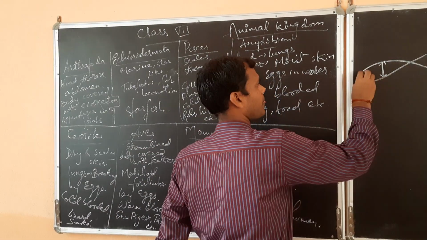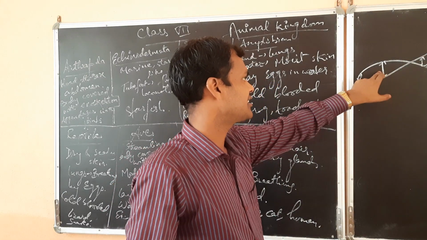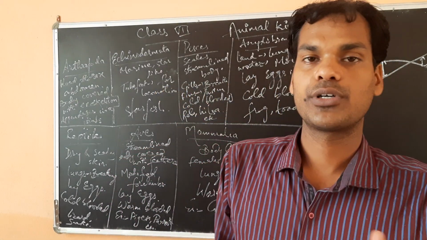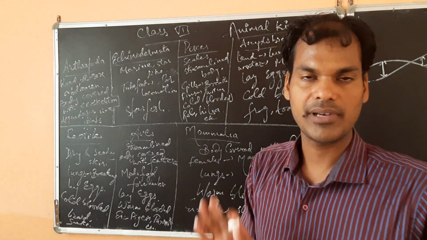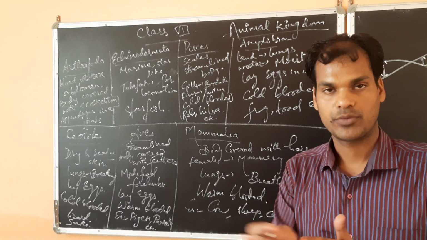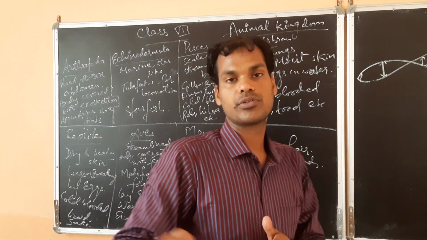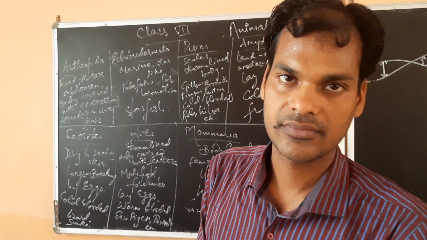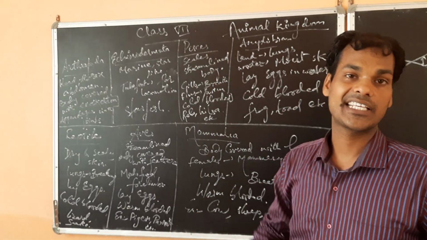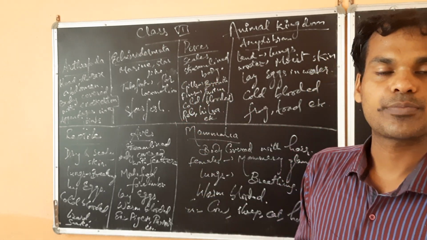If you compare this region with these two regions, you will see that this region is broader. That broader shape refers to the streamlined body, and this helps in swimming to cut the water when they are moving forward. This type of body helps to cut off the water current when they are moving forward. There are scales present. Scales will be present all over their bodies. Breathing takes place with the help of gills.